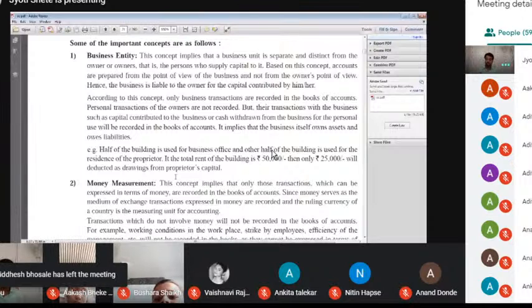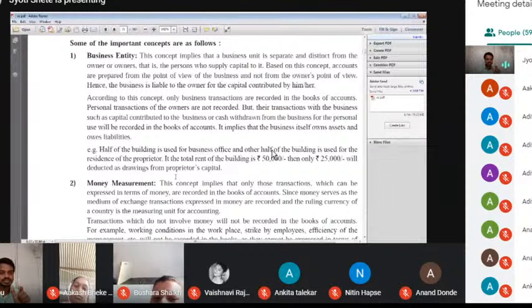Remember, I know in every person's mind one question arises. A businessman invested some money into the business. That time we call it capital. So capital is the property of the businessman. Remember, this is their personal property, but this is a liability. What is meant by liability? Payable thing, payable by the business. Remember, if I am a businessman and I invested 5 lakh rupees in the business, what is my liability from the business? 5 lakh rupees. That is a liability.